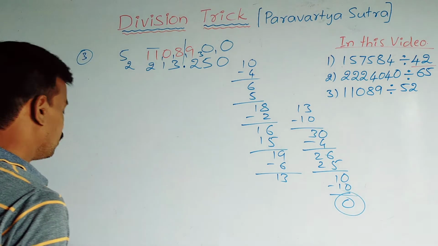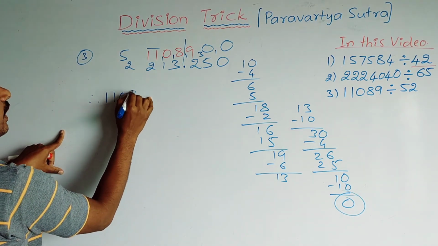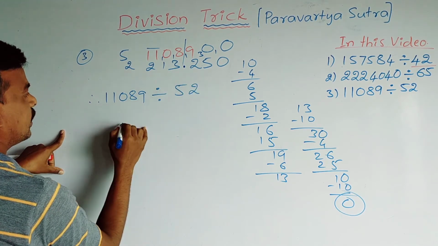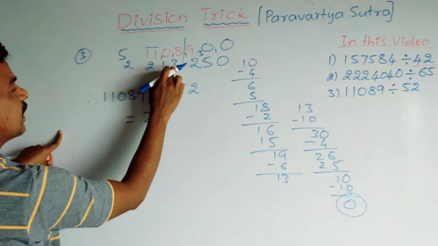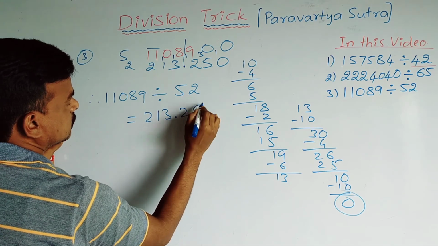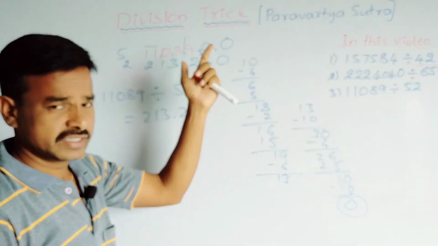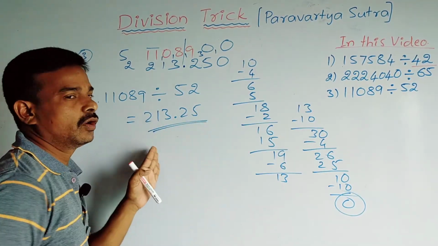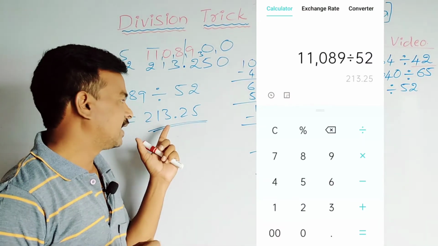Okay, now the answer is 11089 divided by 52 is equal to 213.25. After 25 in the decimals there is a 0, no need to write that one. So this is the answer. Once we check in the calculator, yes, it is absolutely the correct answer.